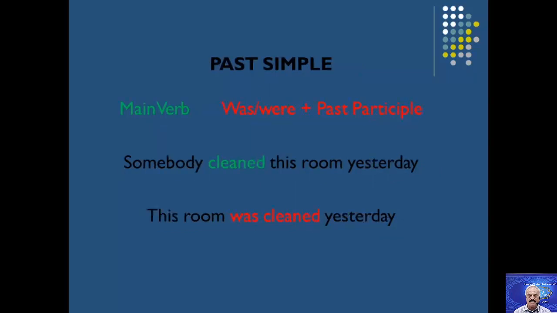With the past simple, as I told you before, I must put was and were in addition to the past participle, putting the object at the beginning of the sentence, plus PP or past participle. An example: somebody cleaned the room yesterday. Cleaned is in the simple past, so I should prepare was or were. So long as the object is room, it becomes: this room was cleaned by somebody yesterday.